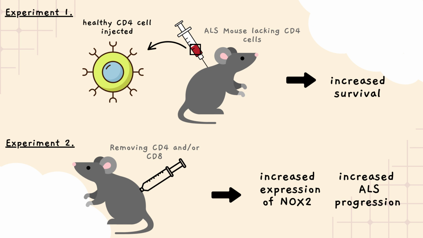After removing CD4 T cells, or both CD4 and CD8 T cells, ALS progressed rapidly, with increased expression of NOX2, which is an enzyme that produces reactive oxygen species and pro-inflammatory cytokines, in mutated SOD1 mice. Now, the reintroduction of both CD4 and CD8 T cells was found to prolong the survival of the mutated SOD1 mice and inhibited the activation of destructive microglia.